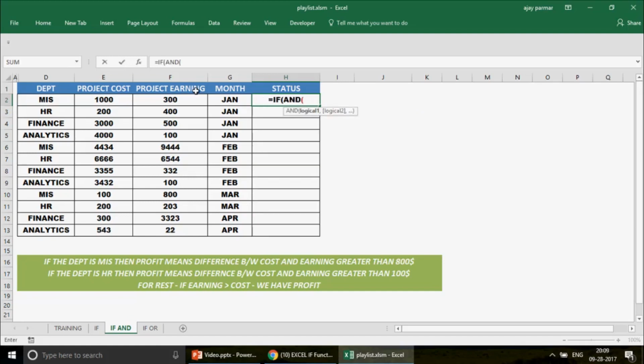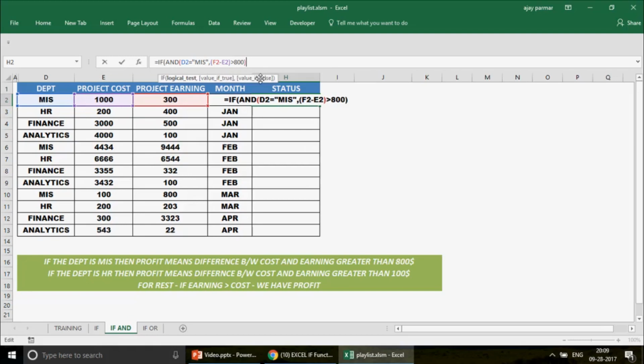So I'm just going to put the logic first. So the logic is here. If D2 equals MIS, make sure you write it in double quotes, because all the logic goes in double quotes if it is a text. And then what is the second logic? The second logic is that if this minus this, and just close the bracket, and then we're going to say that if F2 minus E2 is going to be greater than 800. If both the conditions are satisfied, then you see that we have to close the bracket.